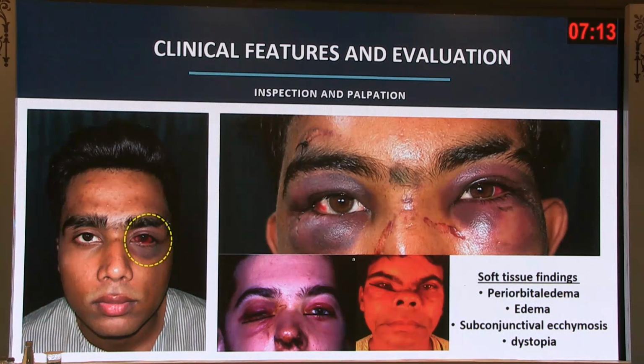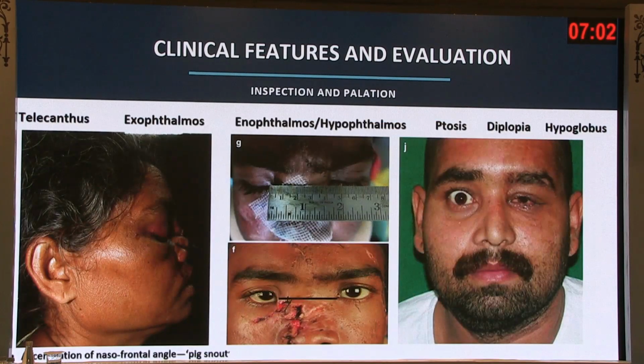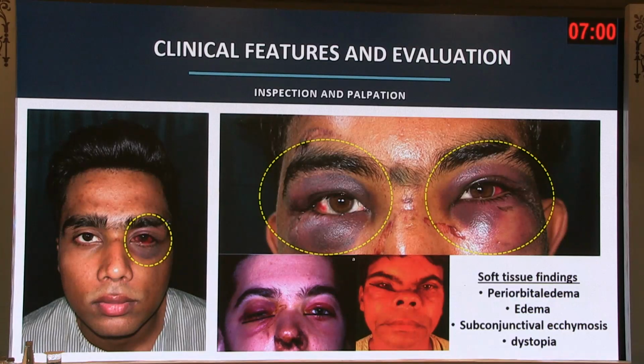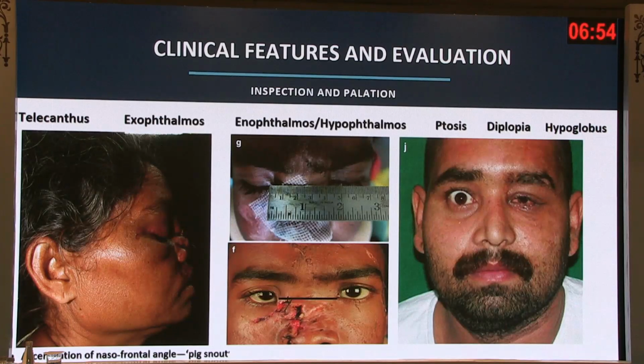These are the clinical features that we commonly see when patients present to us. First thing, very glaring, is the periorbital edema and the subconjunctival ecchymosis. Typically they call it raccoon eyes. We try to appreciate the orbital dystopia, that the globe and orbits are not positioned in the same alignment. You can have traumatic telecanthus. There can be exophthalmos or enophthalmos, ptosis if you have an oculomotor injury. There can be diplopia. We are looking at mechanical entrapment leading to diplopia, not neural involvement here, and hypoglobus, mostly at a later stage when the swelling subsides.